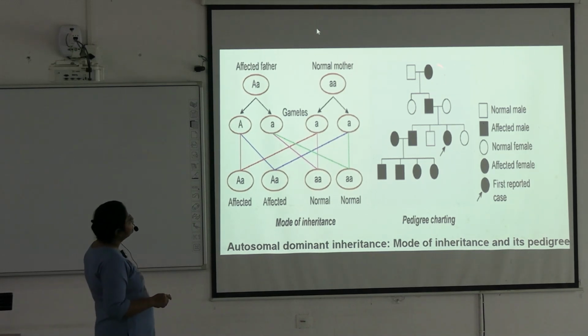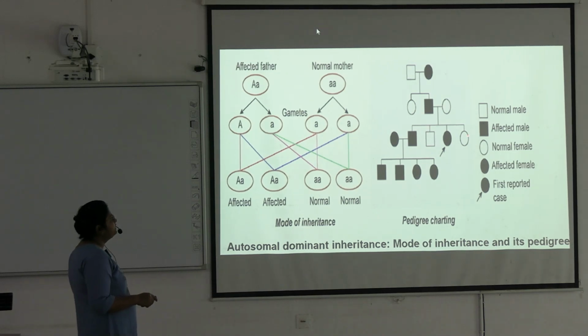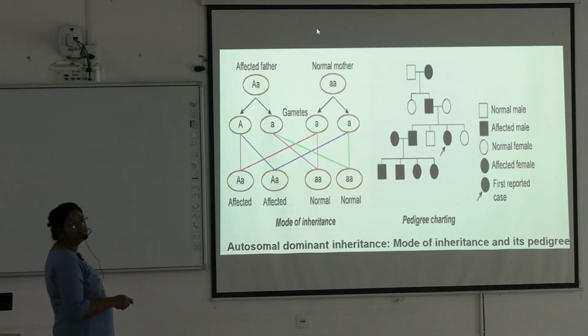Here the mother is affected and the father is normal. From here one child is unaffected and another is affected. From this affected child, half of the offspring are affected: one male and one female are unaffected, one male and one female are affected, and this is another female, so an affected female.